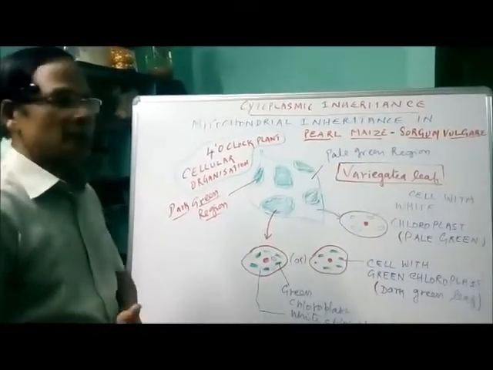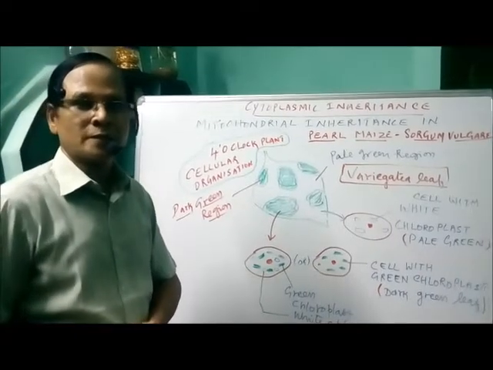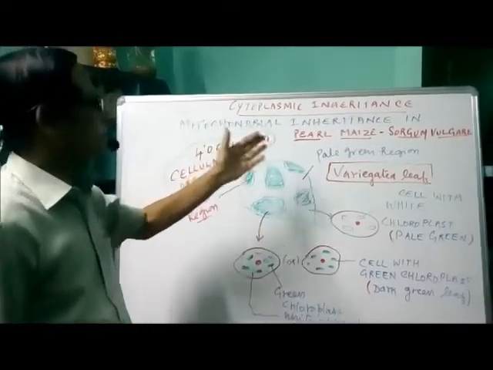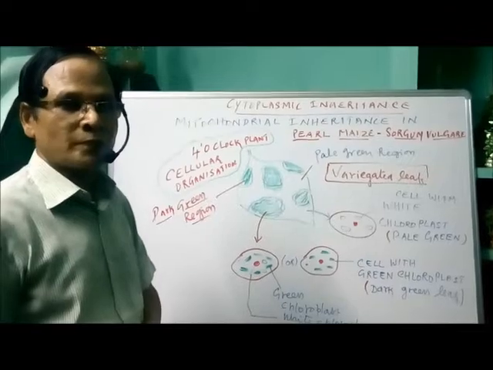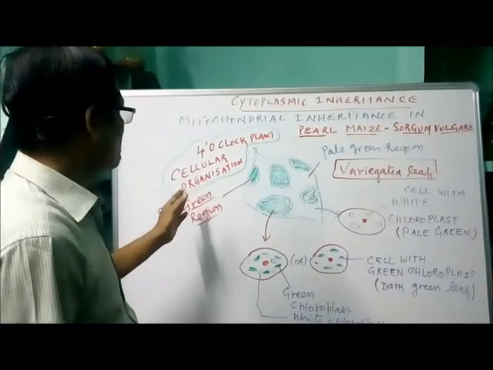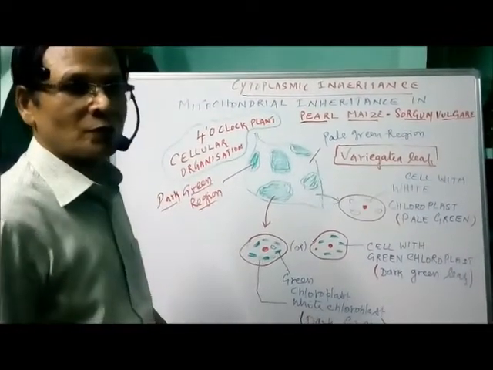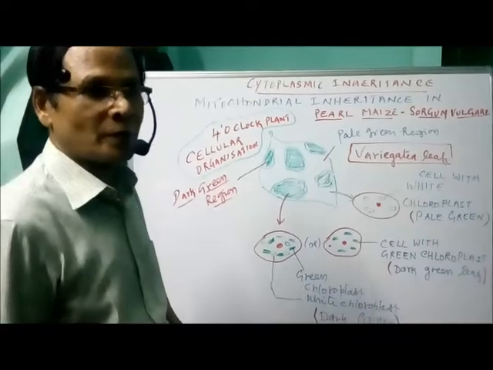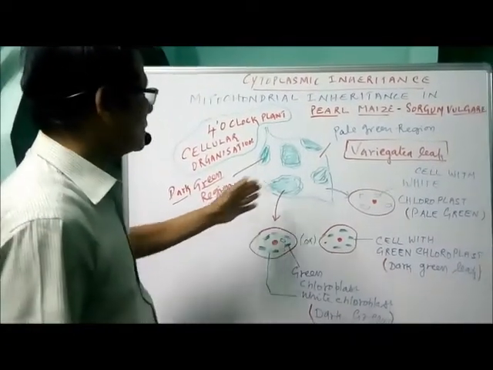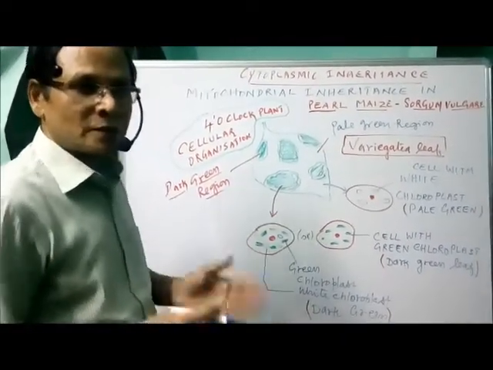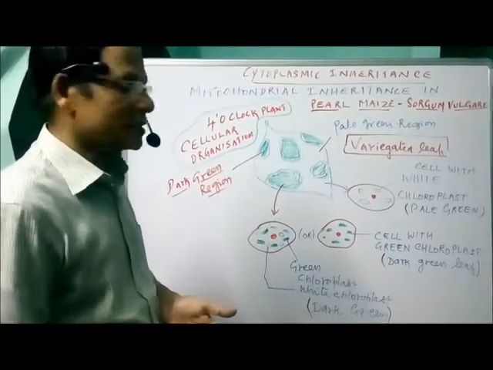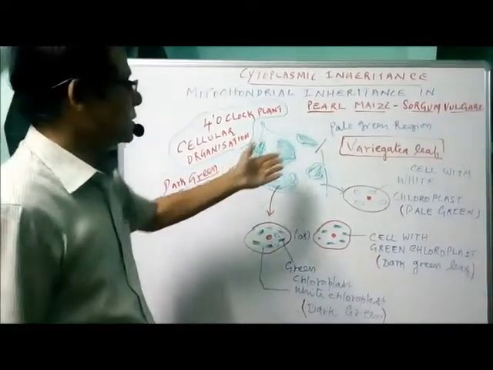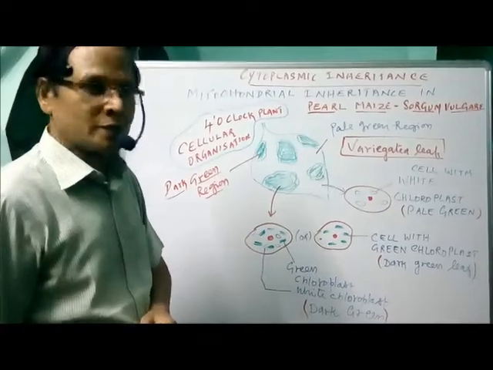Before studying cytoplasmic inheritance, that is mitochondrial inheritance in maize plant, we have to go through the cellular organization with reference to the four o'clock plant. When the cells are analyzed, they show different types of cells.